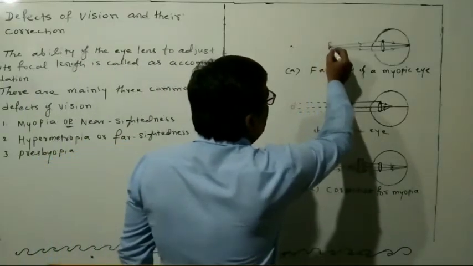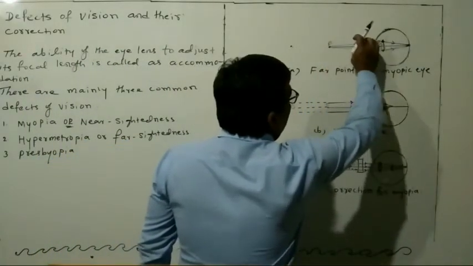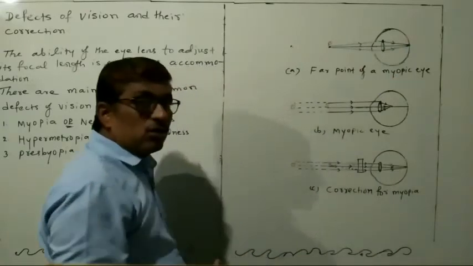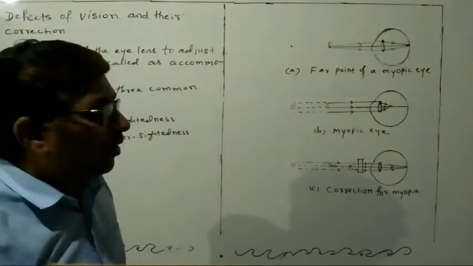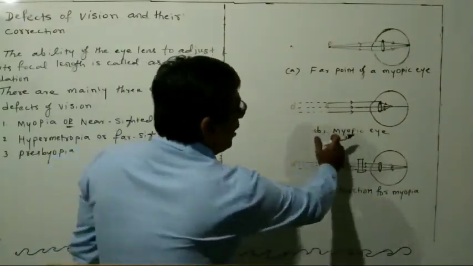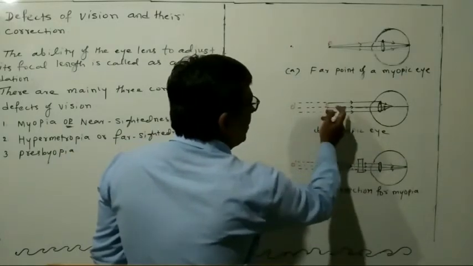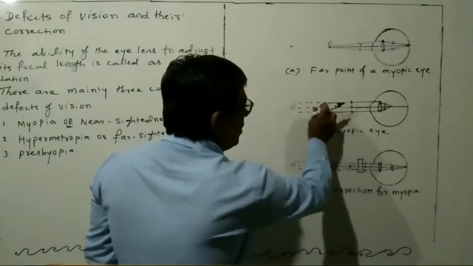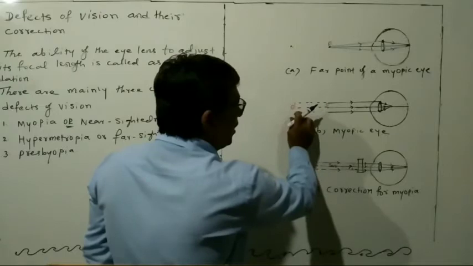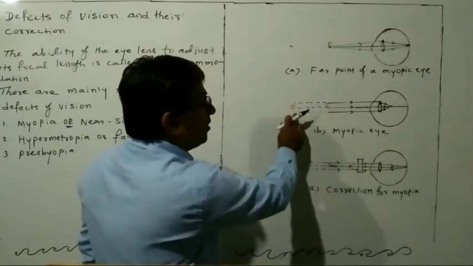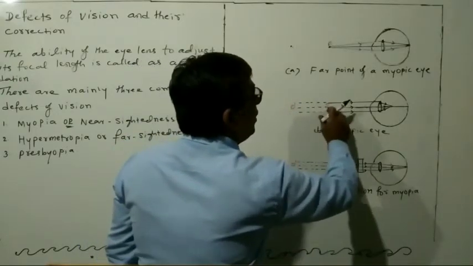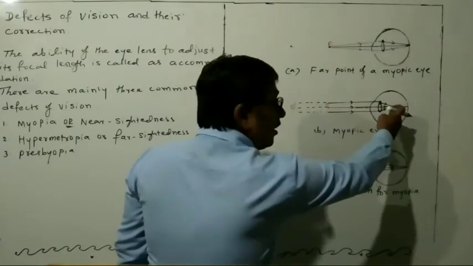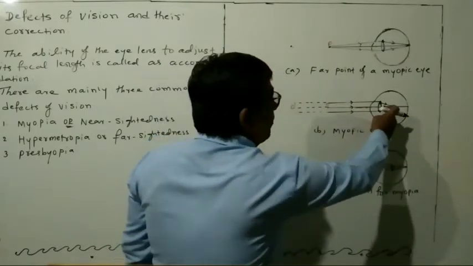So if it comes here, this image falls on the retina, so the person can see properly. But you see the myopic value, this one is the far. Suppose this object is here. So what will happen? The image will fall before the retina.